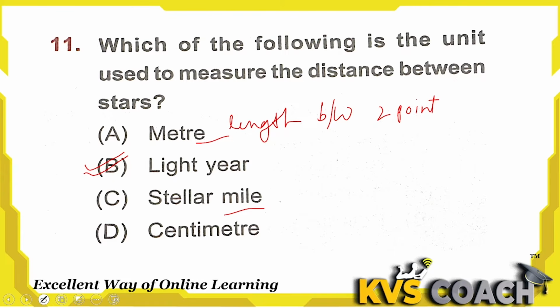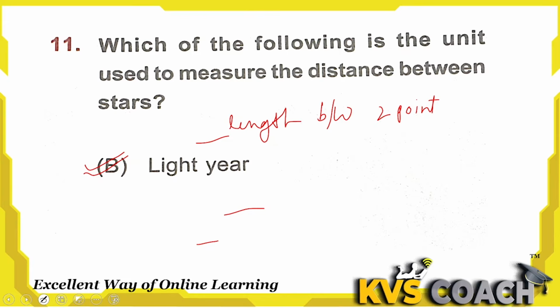Last one is centimeter. Centimeter is a very small unit of measuring length. Very small distances can be measured by centimeter. But for star to star measurement, we use light year. Option B is the right answer here.